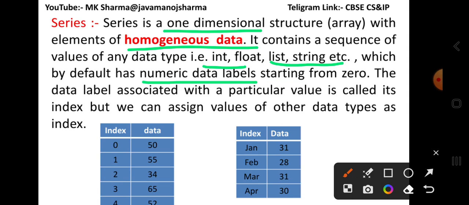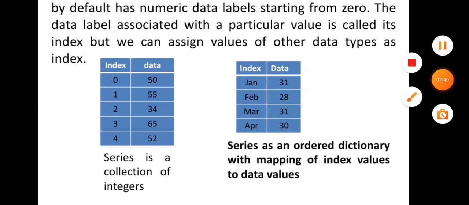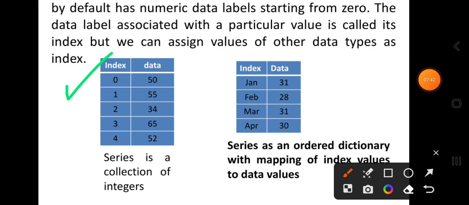By default, implicit indexing starts from index 0. The data label associated with a particular value is called its index, but we can assign values of other data types as index. Here is an example for series. Here implicit casting is used.